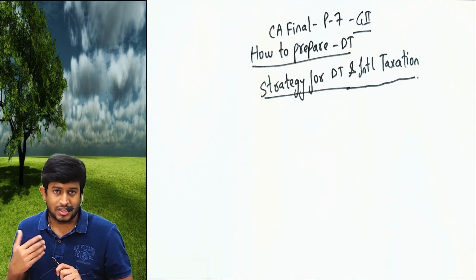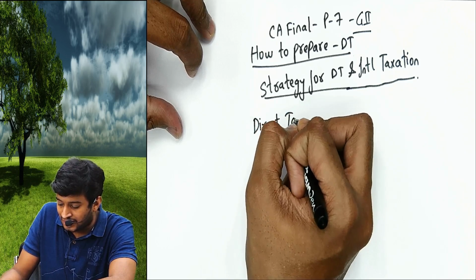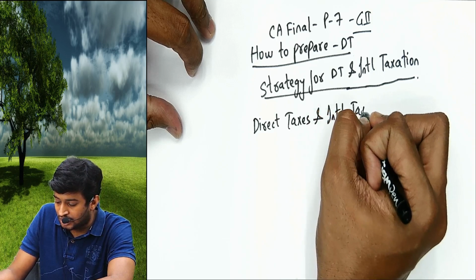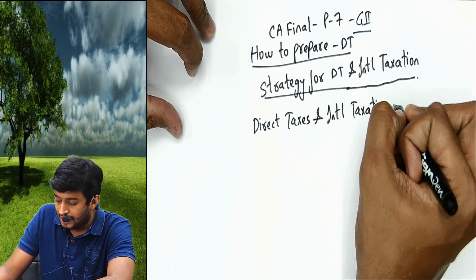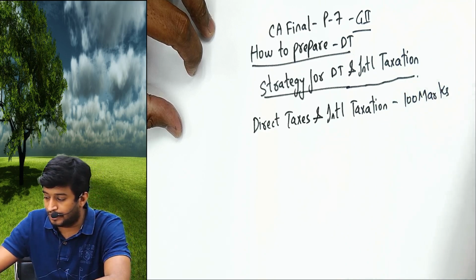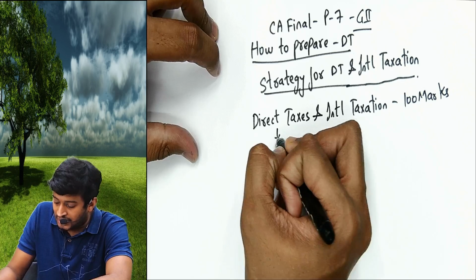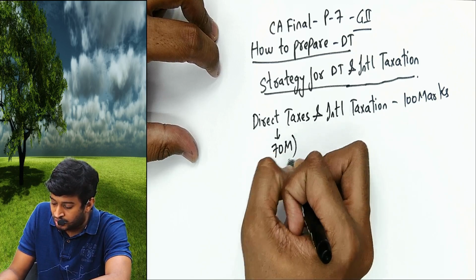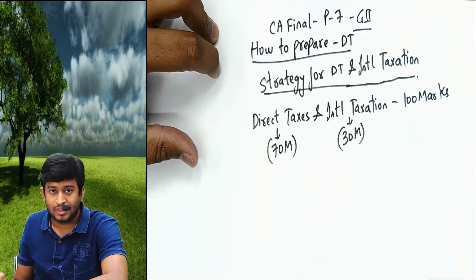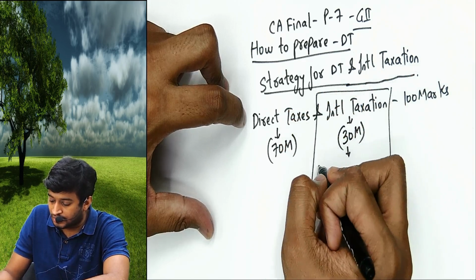Now before we start anything, I hope you know your subject name: it's direct taxes and international taxation, which is a 100 marks paper. So please be very careful. I'll tell you how to read, how to revise, everything. Next, this is for 70 marks as per your new syllabus. This is your 30 marks as per the new syllabus. This international taxation has 8 chapters.